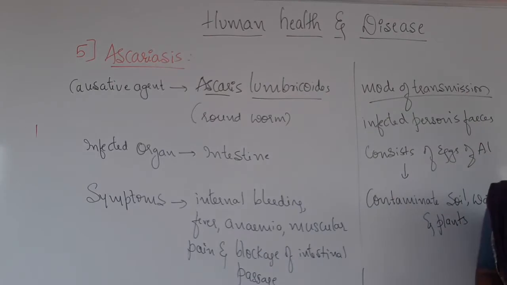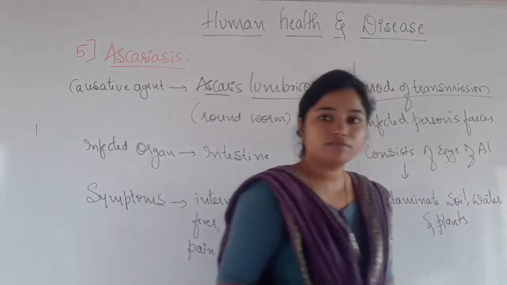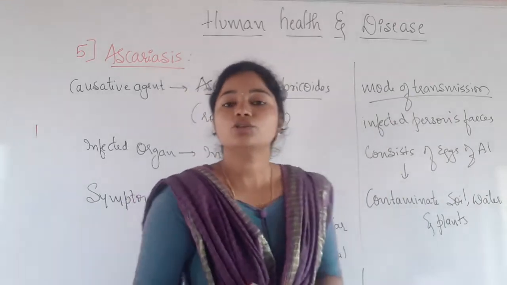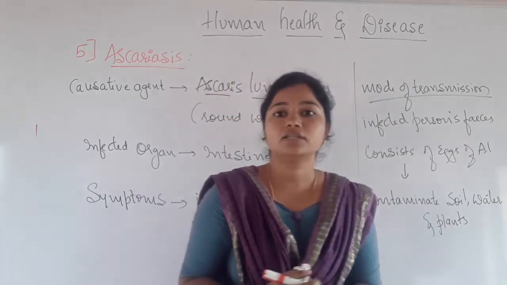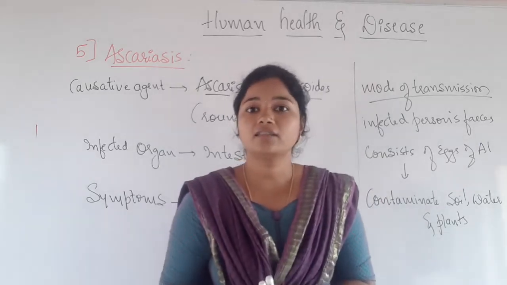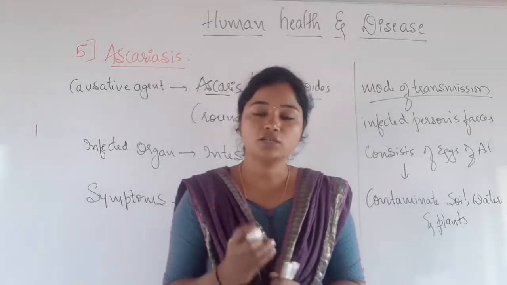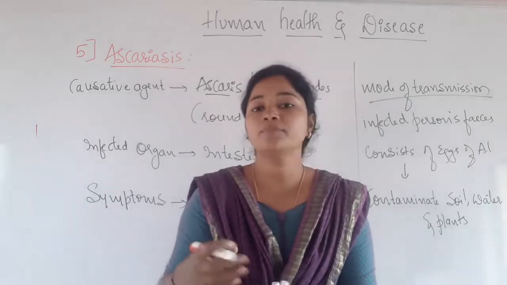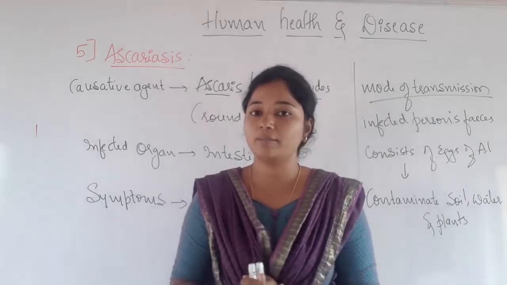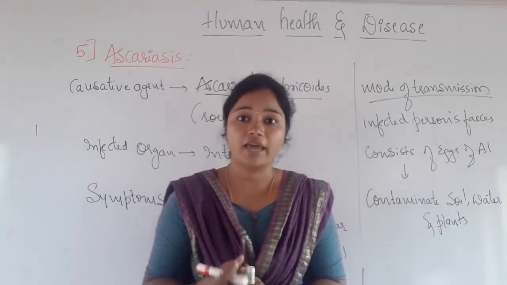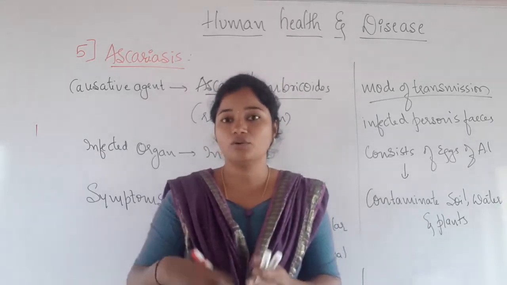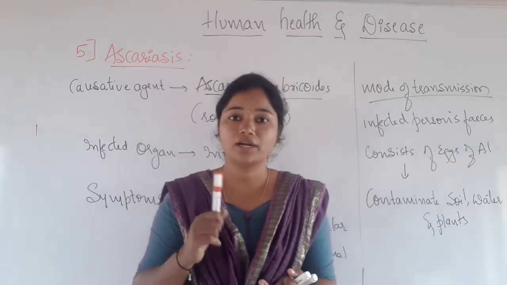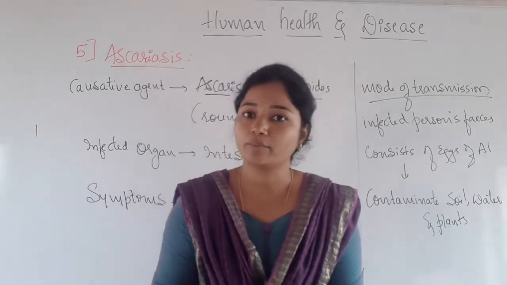Now coming to the mode of transmission. How is this disease transferred from one person to another? The person who is infected by Ascariasis is going to excrete the eggs of this parasite. So his feces, that is the stools, are going to contain eggs of Ascaris lumbricoides. These eggs are going to contaminate the soil, the water and also the plants.